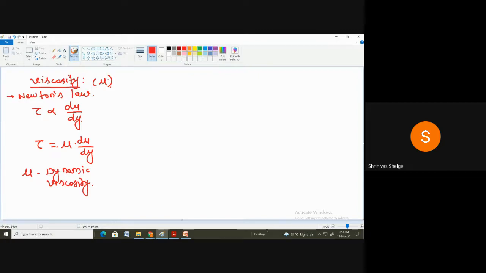One more thing: what is the effect of temperature on viscosity? That we have to discuss here. So the effect of temperature on fluid viscosity.